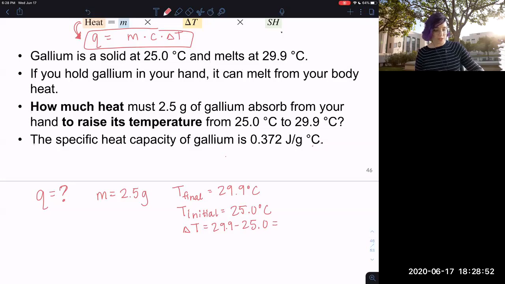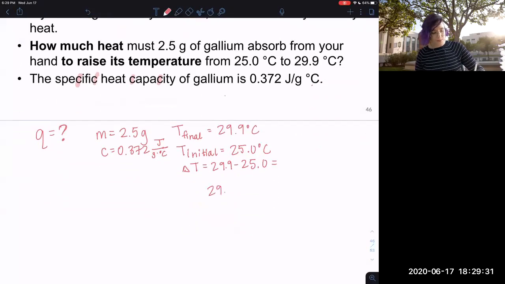Because I'm looking at decimal places when I do this math, right? And then I have a C. Look at how many C's are in this word. Capacity and specific heat capacity is a lot of C's. So that's how I can remember that that's C. They tell me it's 0.372 joules per gram degree C. And this is an important unit, because if I give you mass in kilograms, you have to change it to grams because you have to make sure you're using all the units of this number here. So let's do a little bit of math here. I'm going to line this up, 29.9 minus 25, because I want to make sure I get the right sig figs.